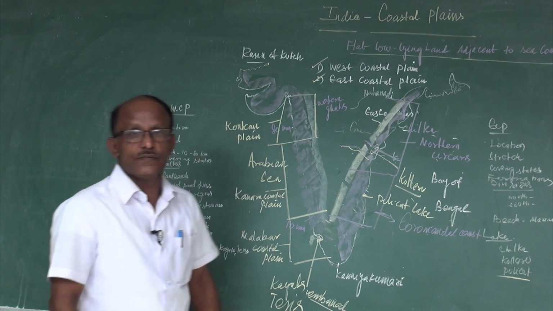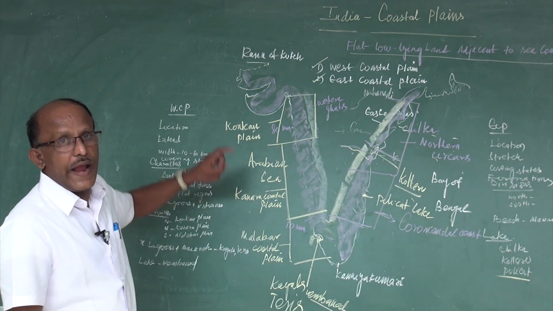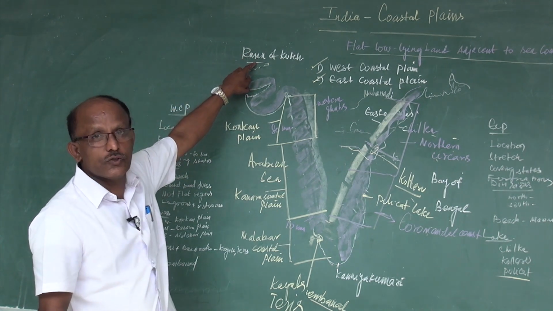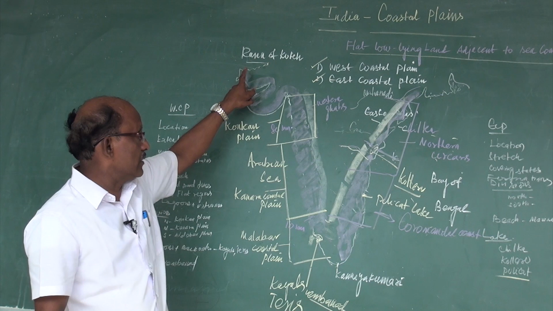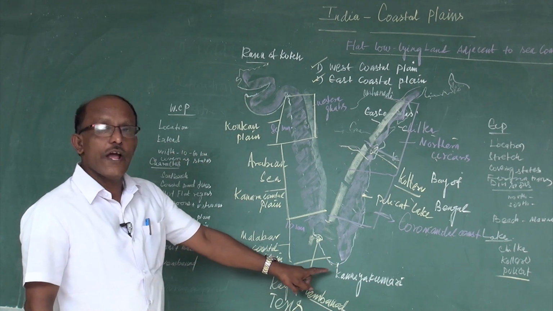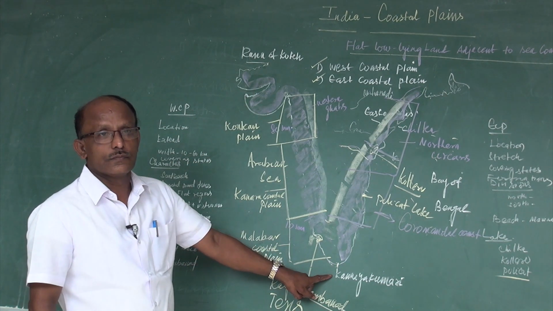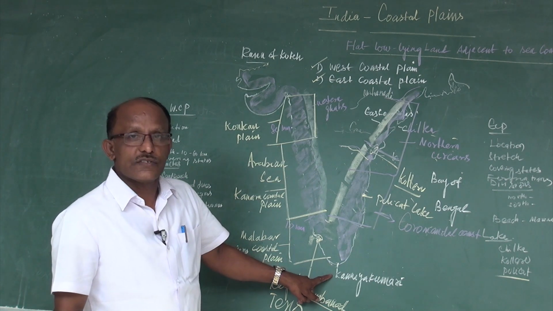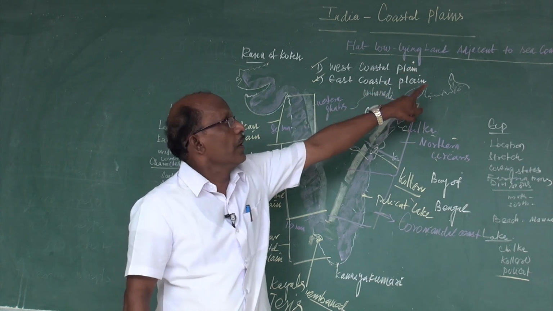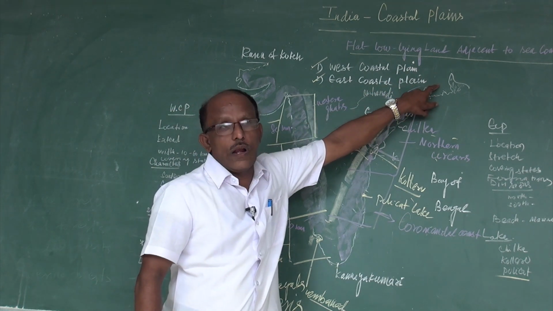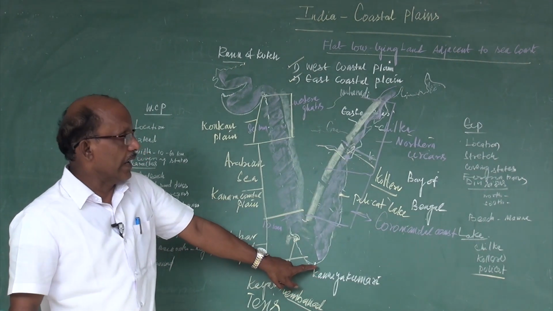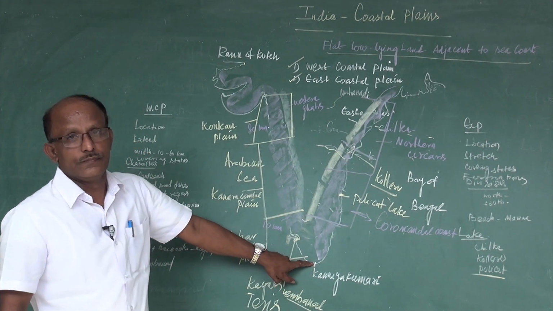Next point, the western coastal plain stretches from the Rann of Kutch in the north to Kanyakumari in the south, whereas the eastern coastal plain stretches from West Bengal in the north to Kanyakumari in the south.